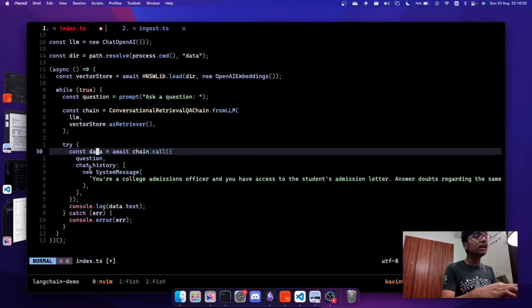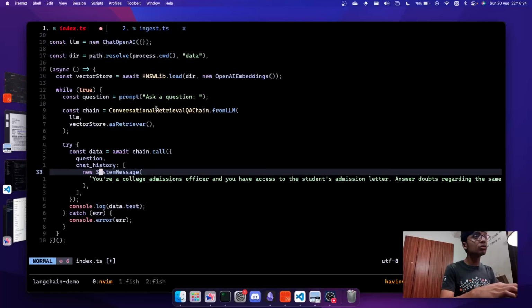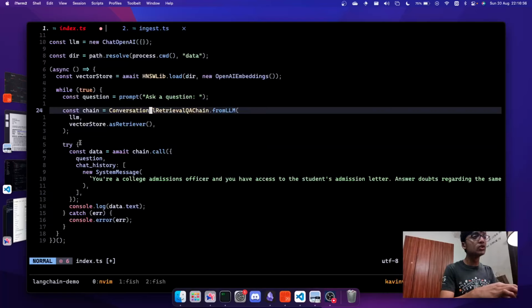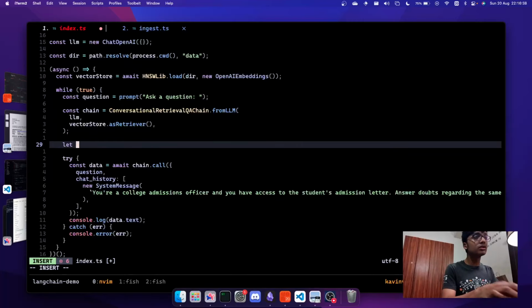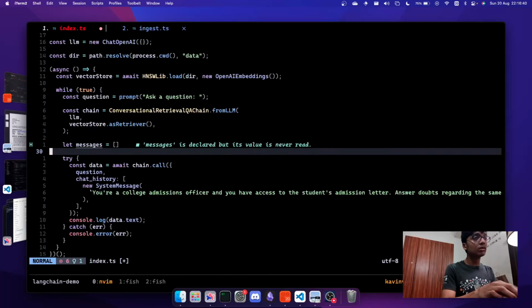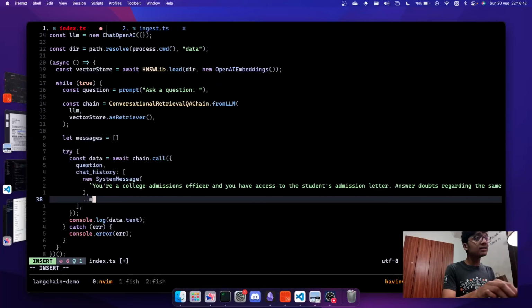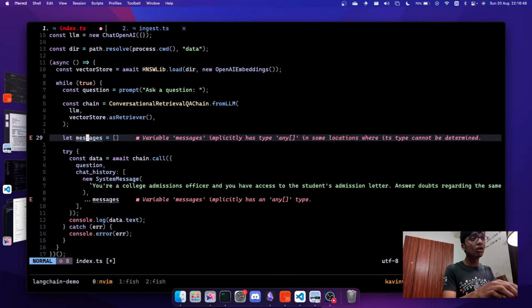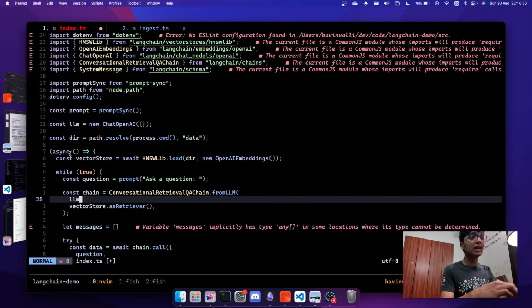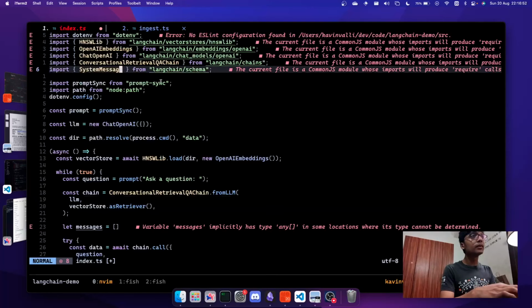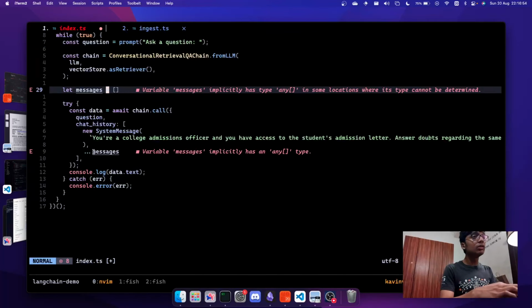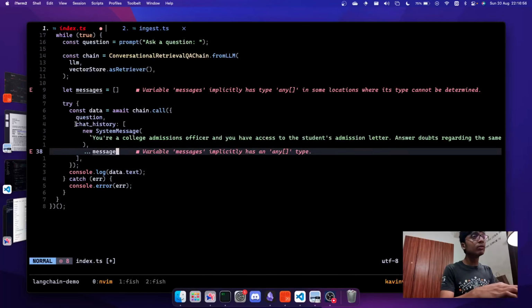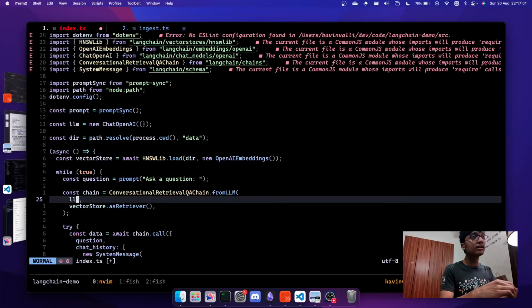What you would ideally do for the chat history to store inside a conversational retrieval QA chain is, you will have the messages stored inside a variable, all right? Then you will pass in these messages over here. The messages will be the system message or human message or AI message, which comes from LangChain, right? And then you will iterate over those, and it will have access to the previous messages over here. So ideally you would do that inside a real world application.